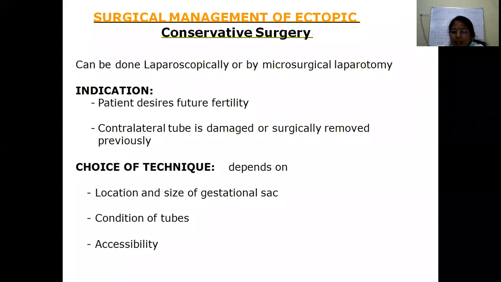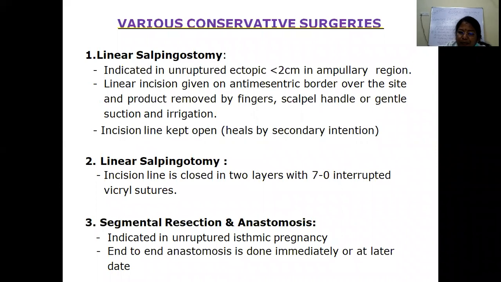So the choice of the technique depends upon where the location of the sac is, what the size of the sac is, what the condition of the other tube is, and this is very, very important when you are managing the case. The condition of the opposite tube is very important, and the accessibility. So what are the various conservative surgeries?